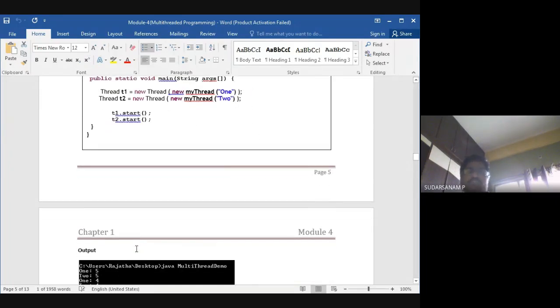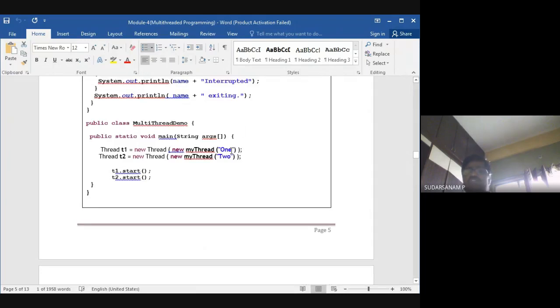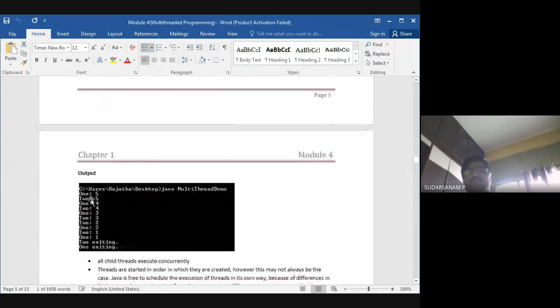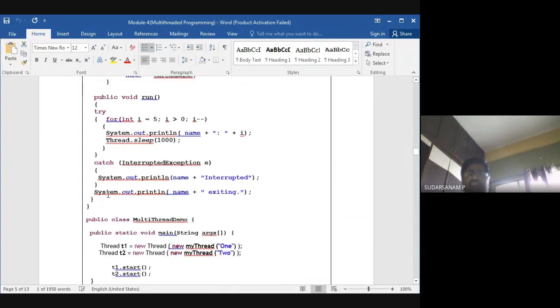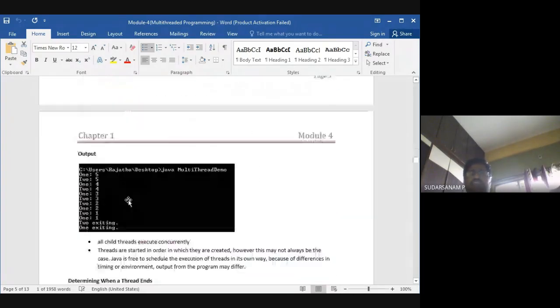But see the output, what will happen. First one is called, which is thread 1, second one is called second. So first t1.start(), the 5 you have given will be executed. Then, because you have given the sleep statement here, it will sleep. By that time, the second thread will be executed. Again sleeping will be there. Then it will go for the first object, because 4, next the second object, 4. Second, first, second, first.